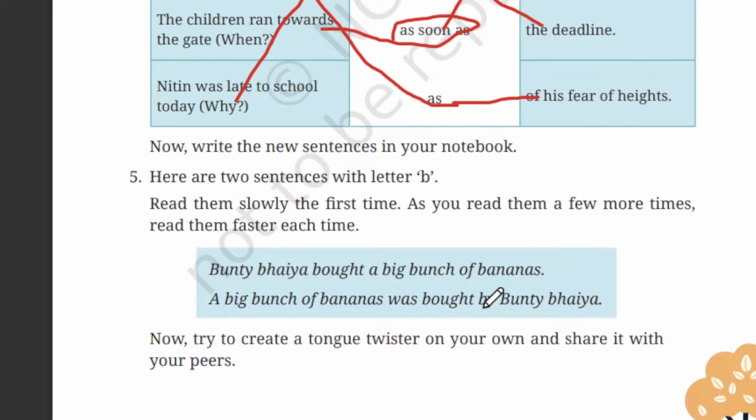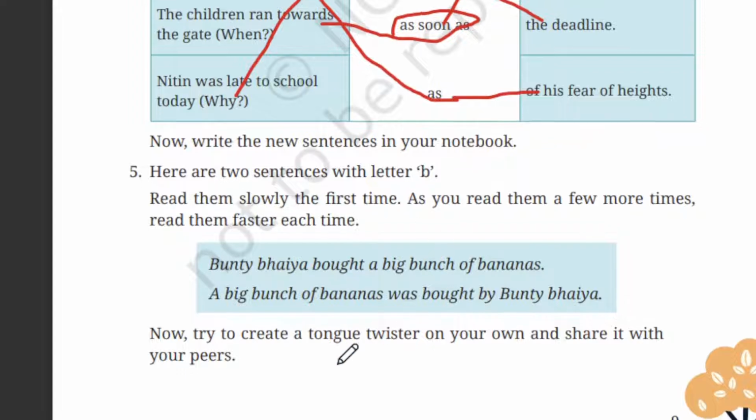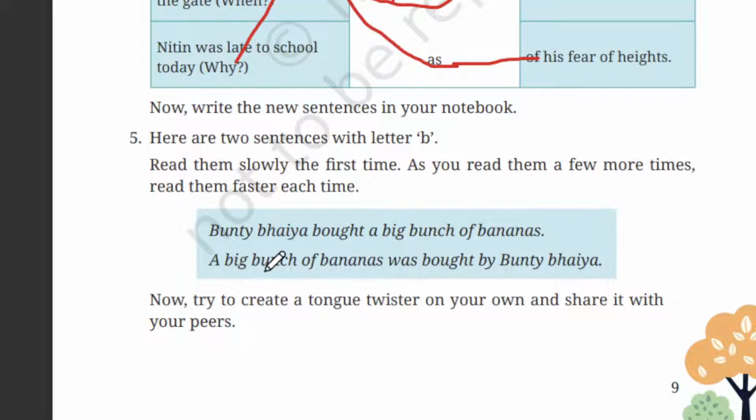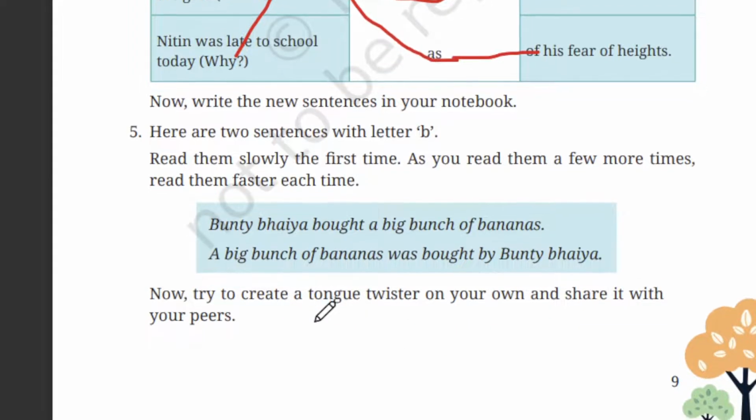Okay. The next one. Here are two sentences with letter B. Read them slowly the first time. As you read them a few more times, read them faster each time. Okay. So here all the words start with B, like a tongue twister. Now try to create a tongue twister on your own and share it with your peers. Okay. This one, let's see. Bunty Bhaiya bought a big bunch of bananas. A big bunch of bananas was bought by Bunty Bhaiya.